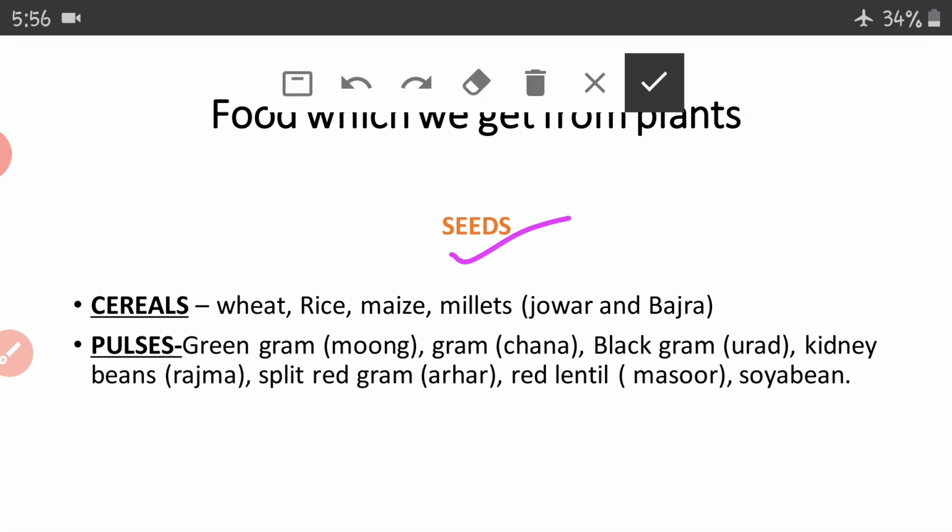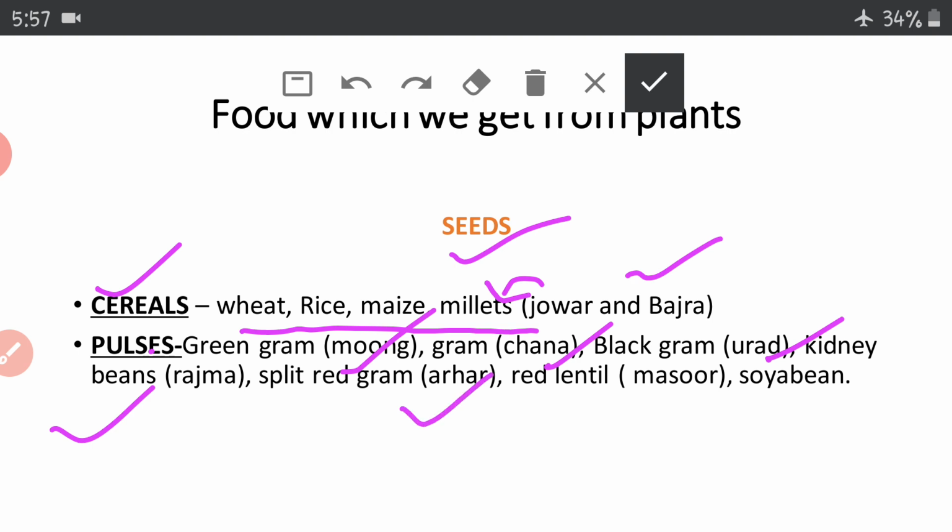Seeds. Seeds include cereals and pulses like wheat, rice, maize, millet. Jawar and bajra you have heard in your home also. These are known as millets. These come under the category of millets. Okay. Pulses like green gram, moong, chana, black gram, urad dal, moong dal, chana dal, arhar dal, right?